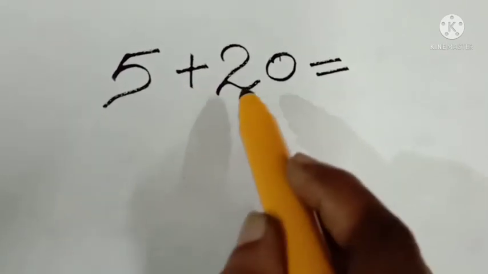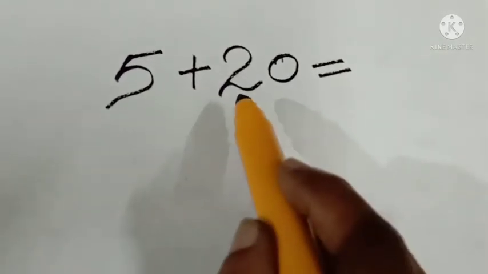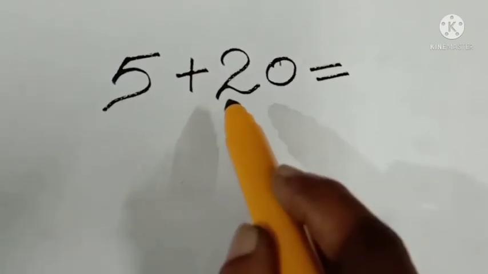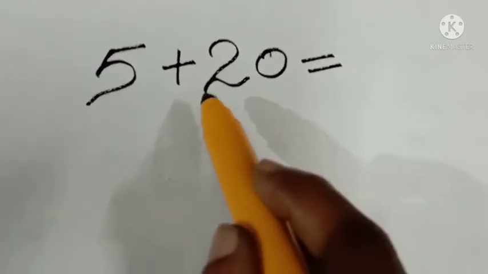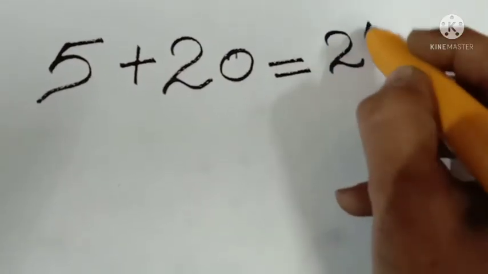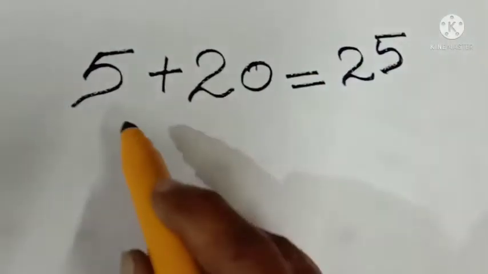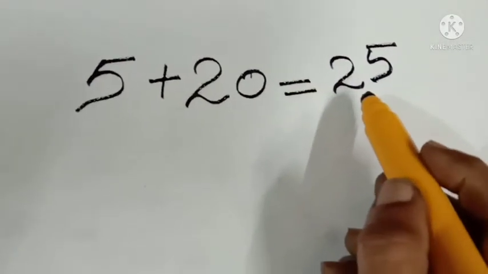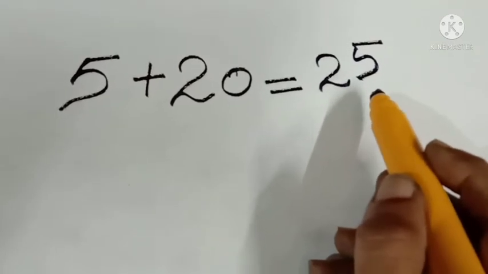So you can add these two together, because positive number plus positive number. What will it give? Yeah, 25, and the answer is positive only. So if we add two positive integers, the answer will be positive.